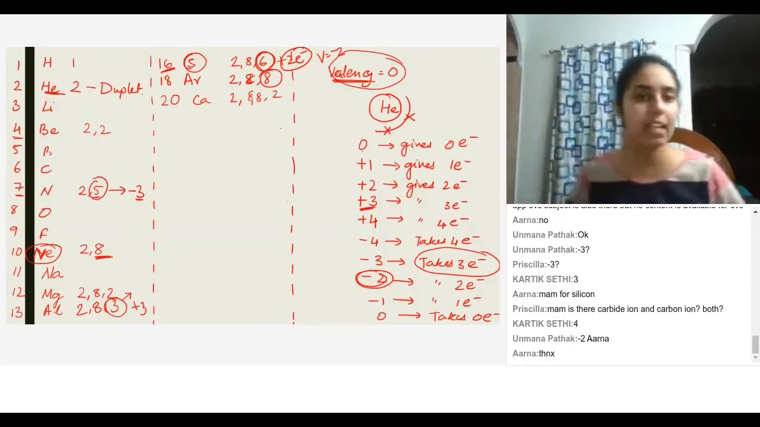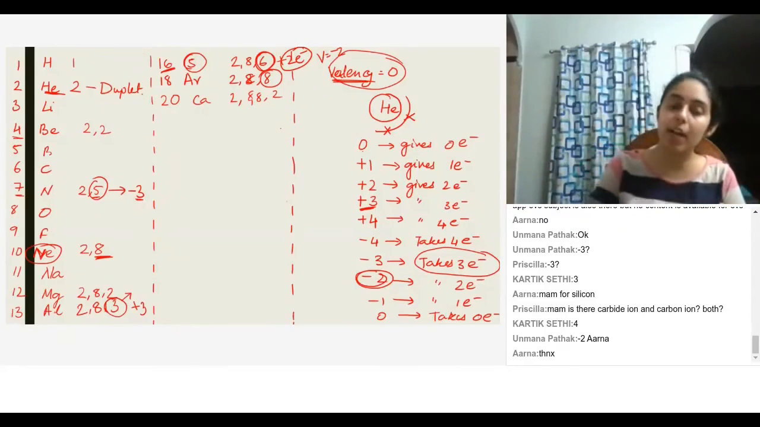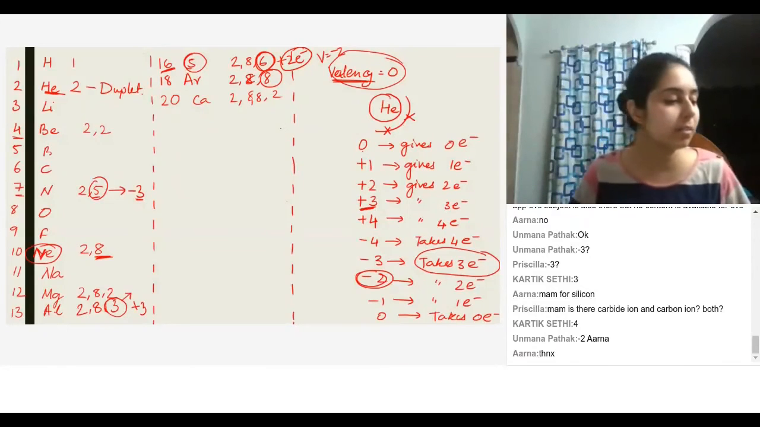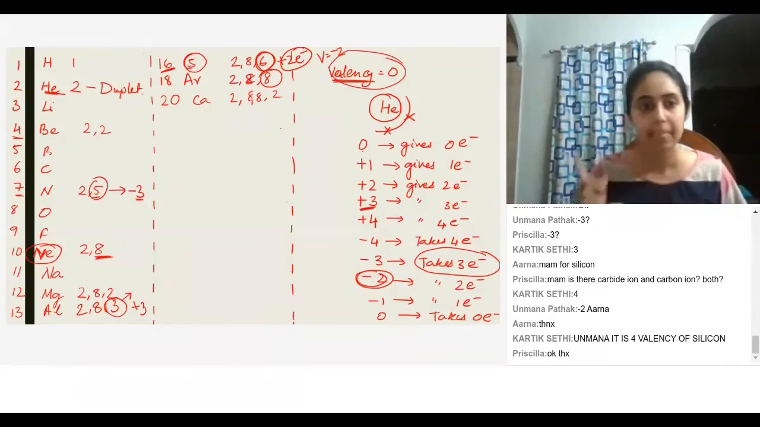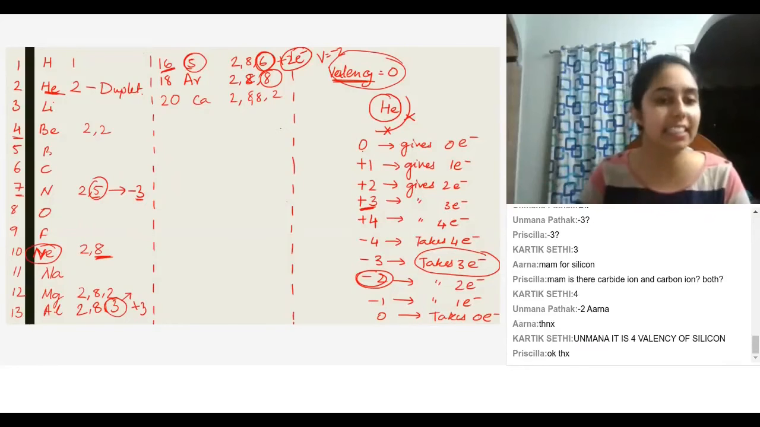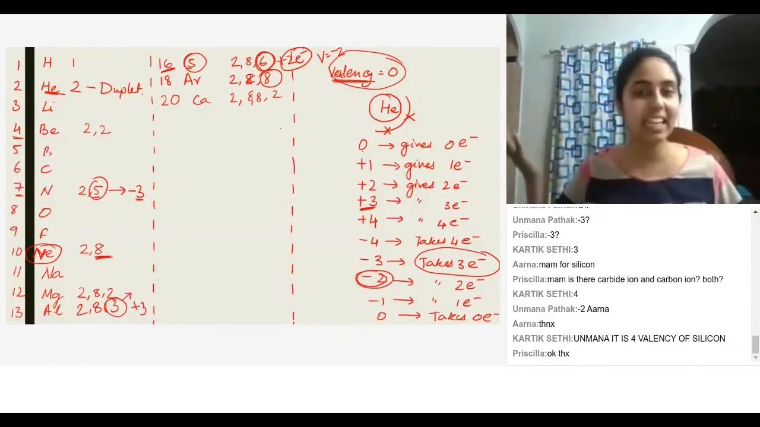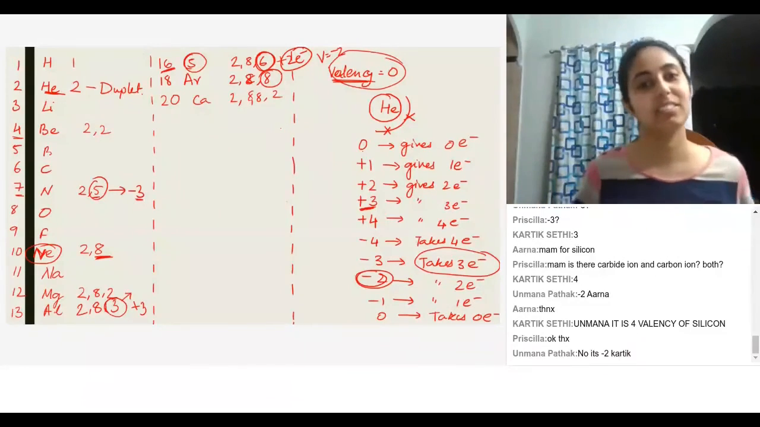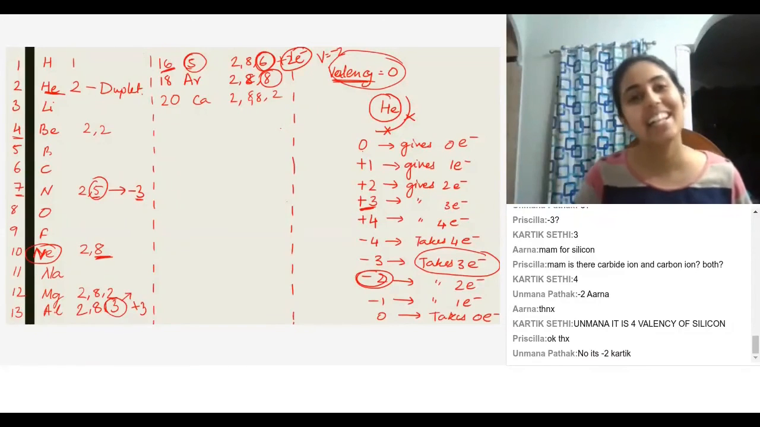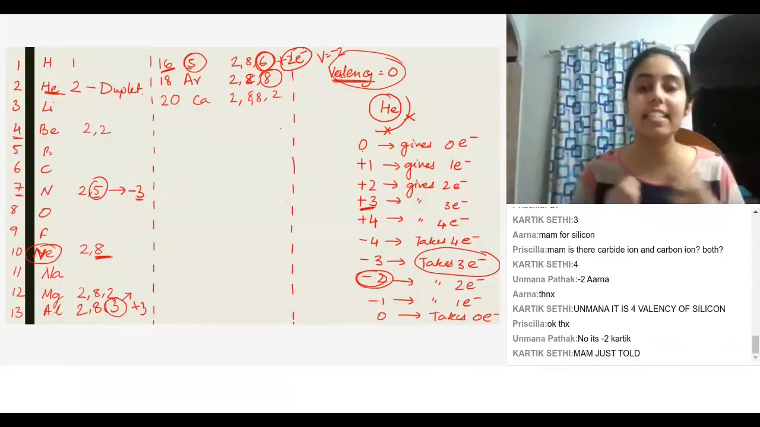Ma'am, is there carbide ion, carbon ion, both? Yes, there are carbide ions, there is carbon ion, there are both. But right now, we are not talking about that. So the valency of carbon, silicon, and all that, the valency is 4. Now it can be +4 or -4. That's a tricky thing. I was thinking like hydrogen also, it can have hydride and be hydrogen ion. Exactly.